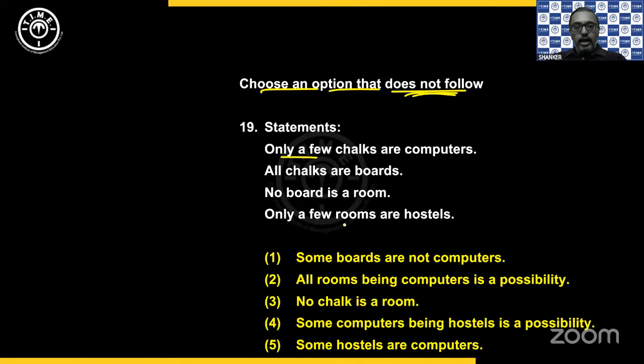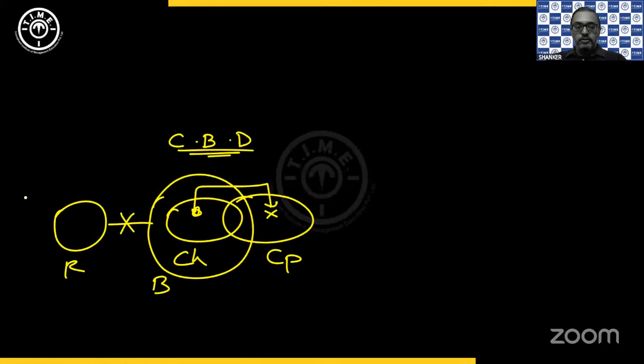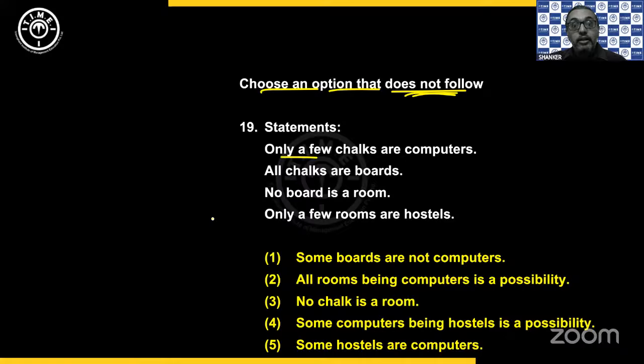And only a few rooms are hostels. So there should be some rooms which are not hostels. Now I am in search of an option that does not follow. Let's see this. So we have negative, positive, positive.